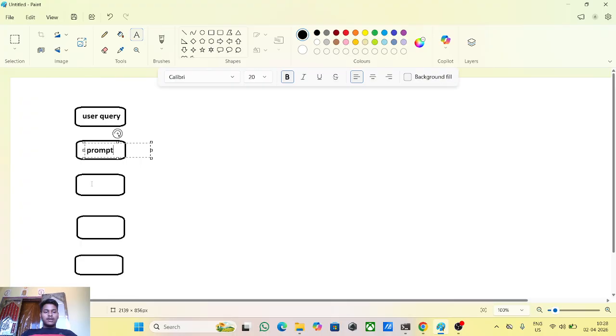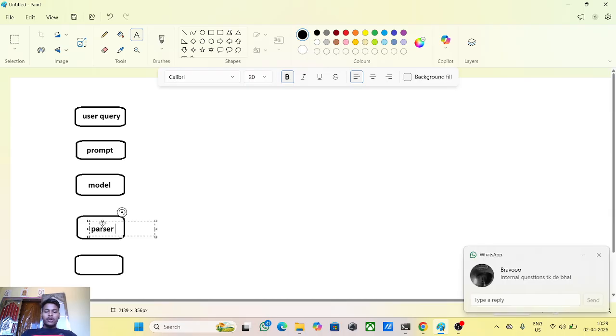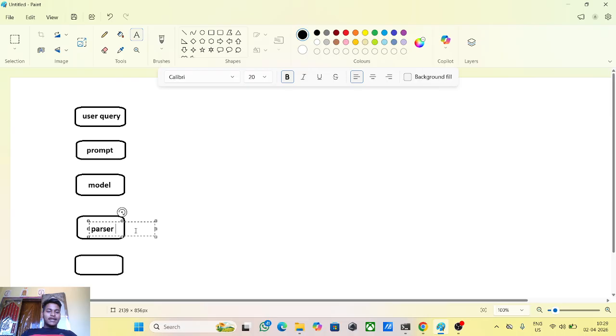Then this prompt goes to our model, the LLM model. After this it goes to the parser. Our model responds, but not in a plain string format, so we use the parser for cleaning the text, cleaning the results of the model.